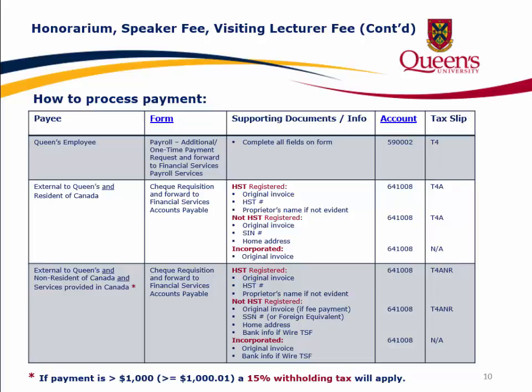Note, for these payments, if the payment is greater than $1,000, that is, greater than or equal to $1,000.01, a 15% withholding tax will apply.